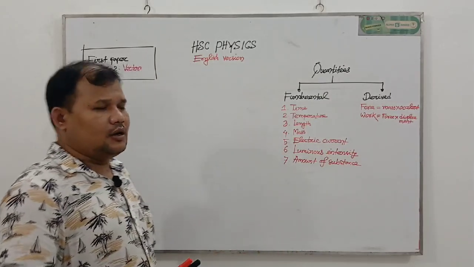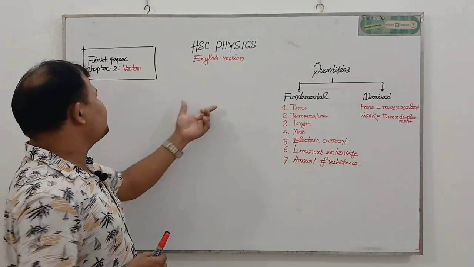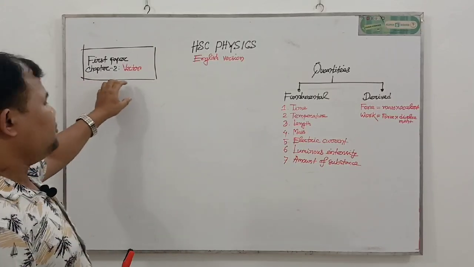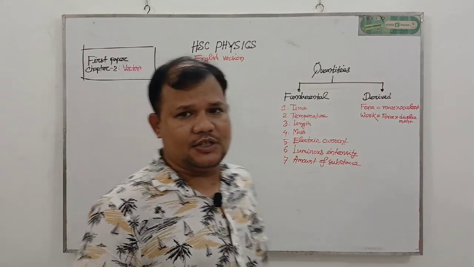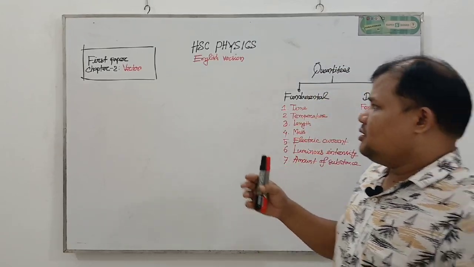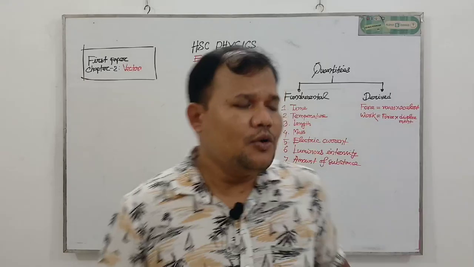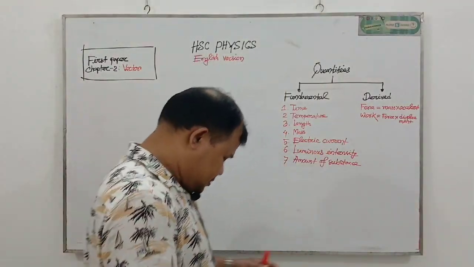Today I will discuss HSC Physics, English version, first paper, chapter 2. The name of the chapter is Vector. At first, we have to learn about quantities.